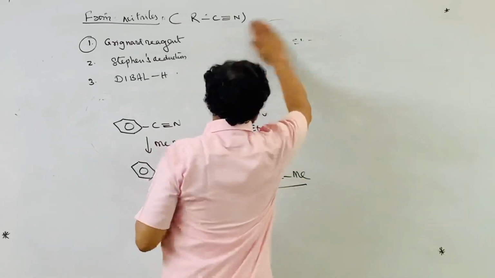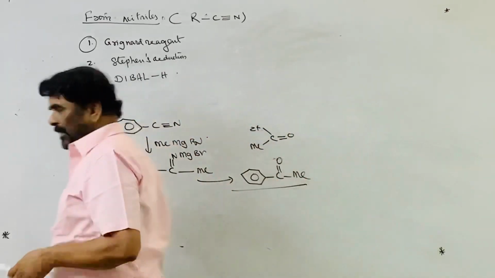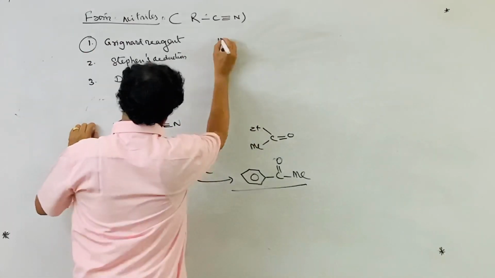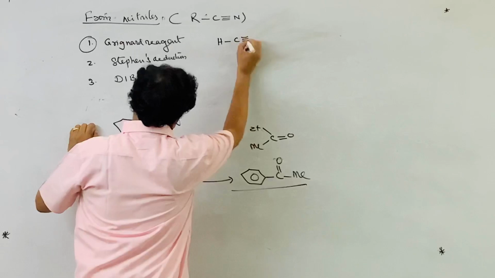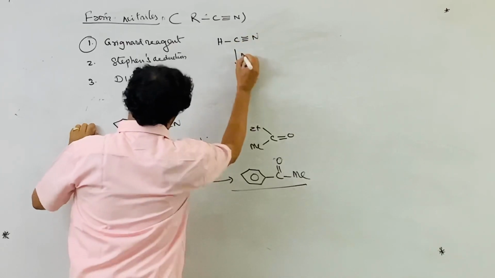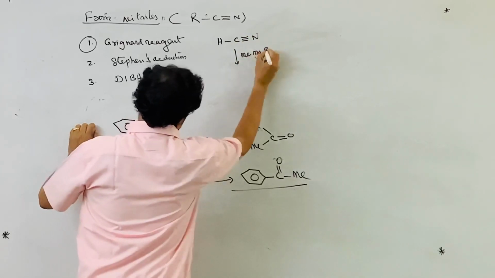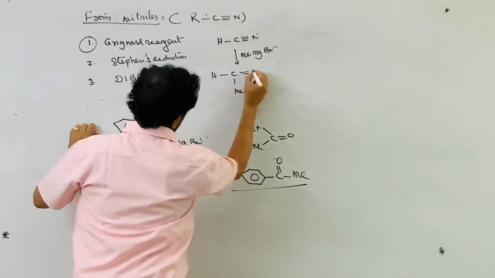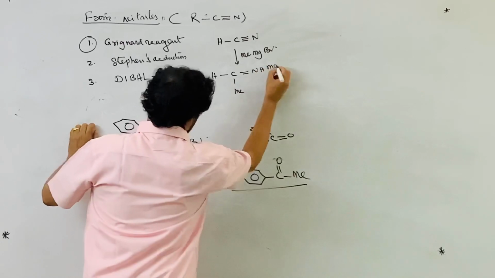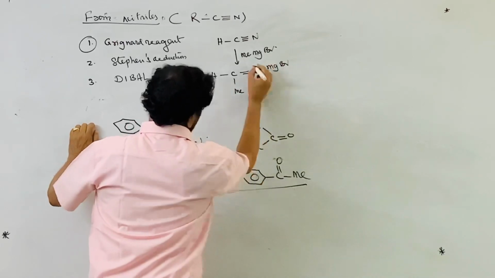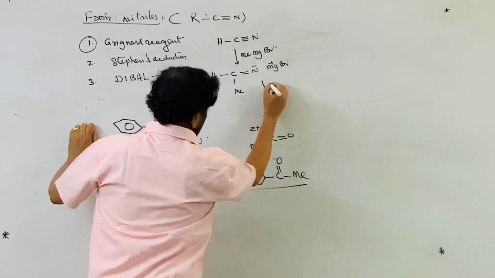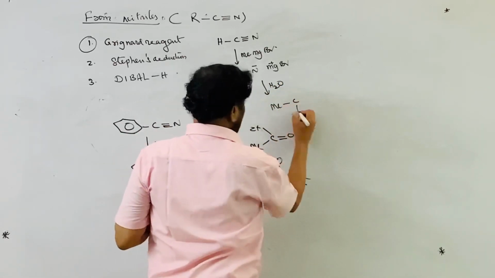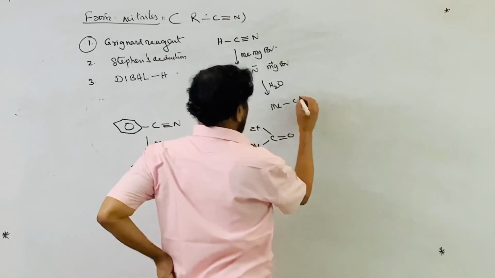How to prepare aldehydes? To prepare aldehydes by the Grignard method, you have to use HCN, hydrogen cyanide. On treatment with methyl magnesium bromide, this gives H C Me double bond N MgBr, where the H is retained. On hydrolysis with acid workup, it gives methyl CH double bond NH.